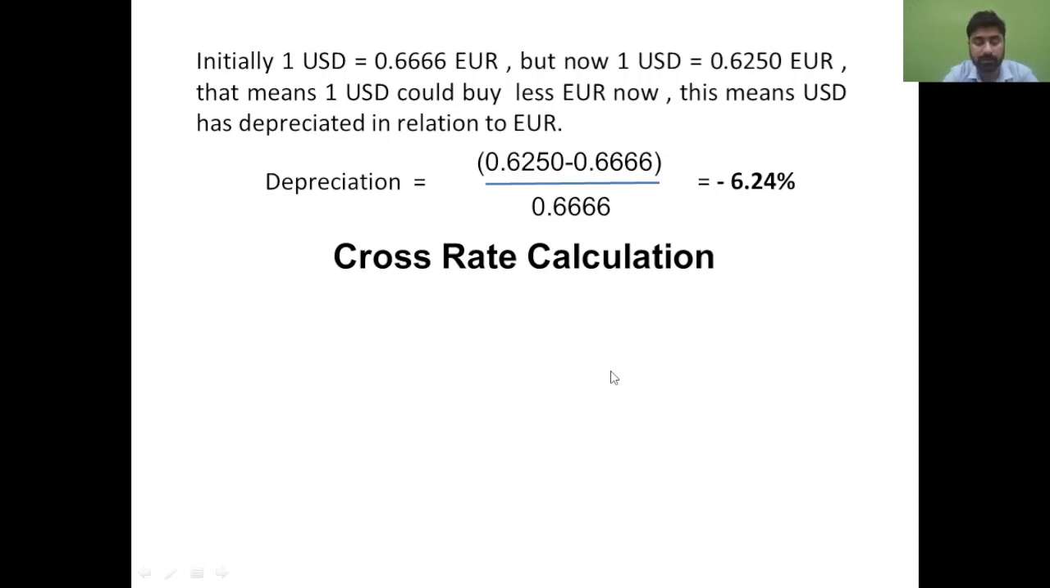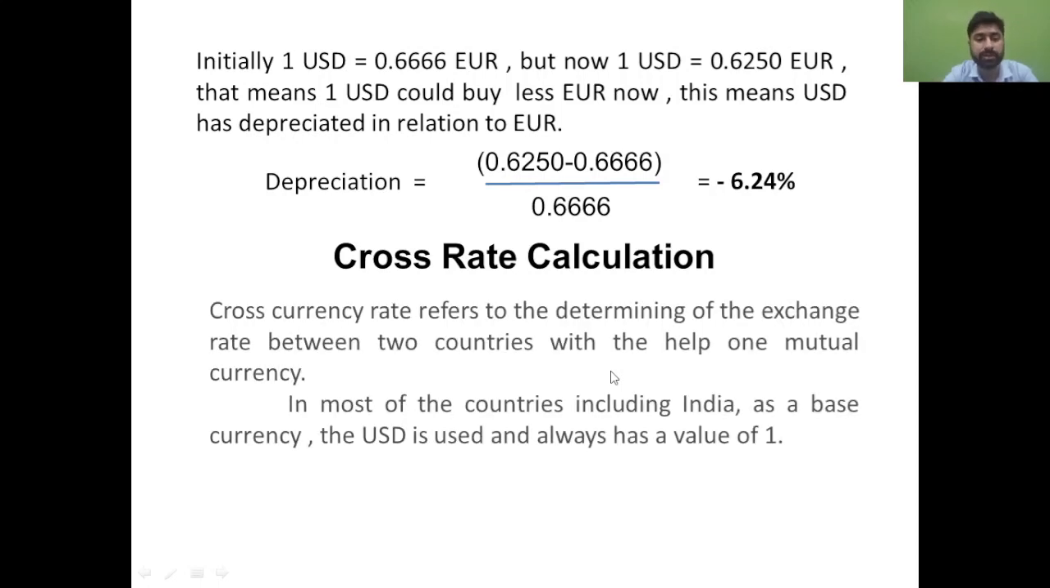So this process will be saying this. Okay, with the help of two mutual currencies, you find out one currency pair. So that process is known as your cross rate calculation. So this is the definition that you need to remember. Cross currency rate refers to the determining of the exchange rate between two countries with the help of one mutual currency. Okay, so one mutual currency in my example was your USD.